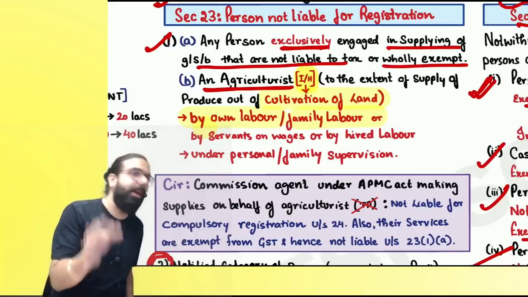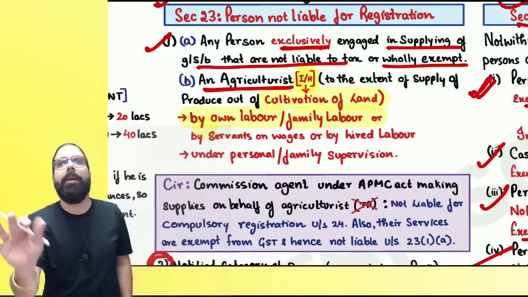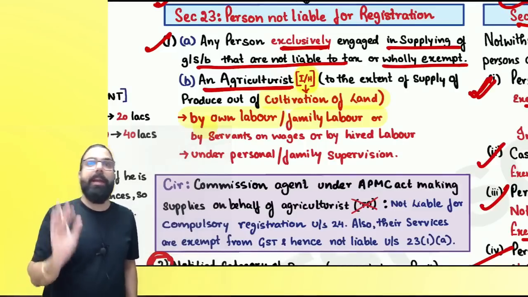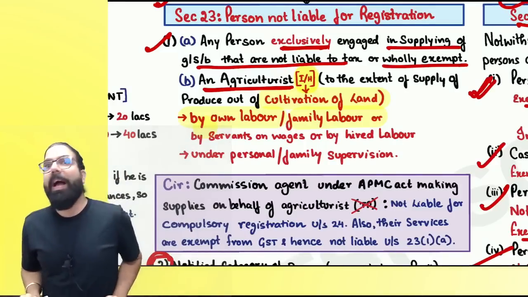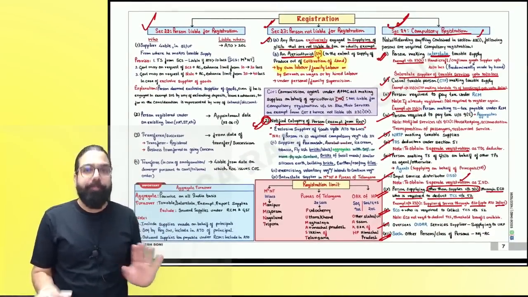And the agriculturist doing agriculture, own land, borrowed land, rented out land, doesn't matter. You have to be an agriculturist. Can I go ahead, everyone? Whatever cultivation you do and supply, you will be exempted from registration. Are we all 100% clear till here?